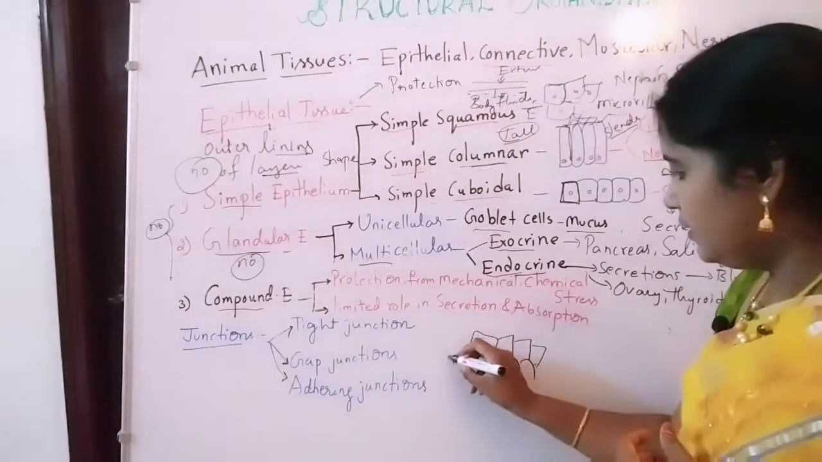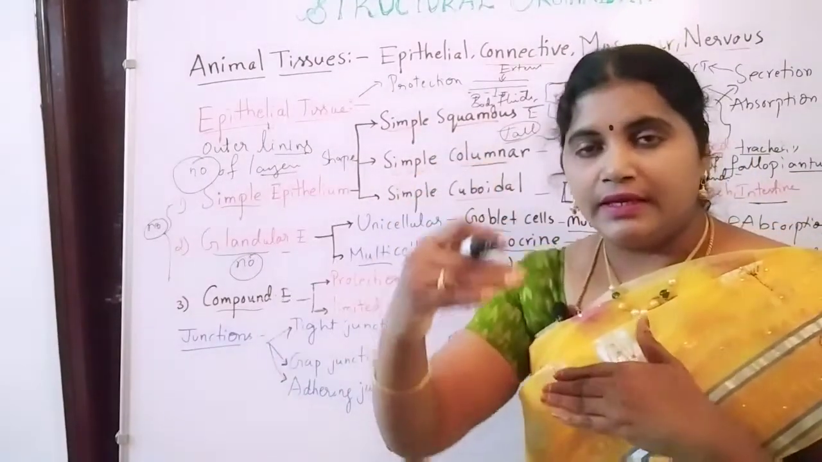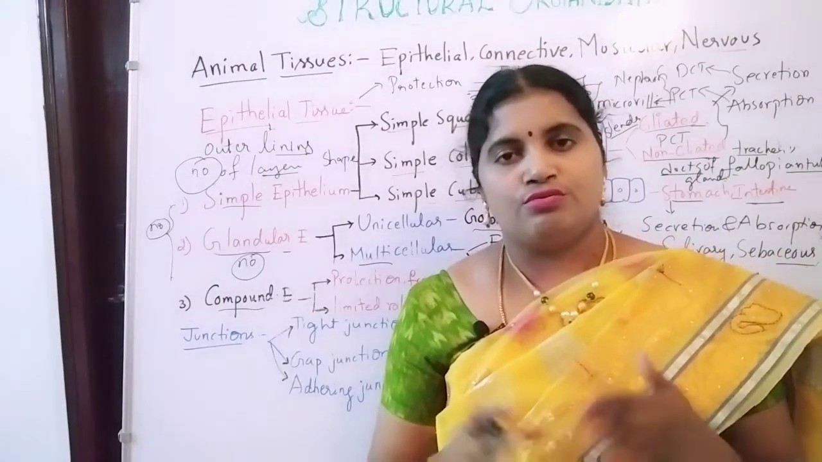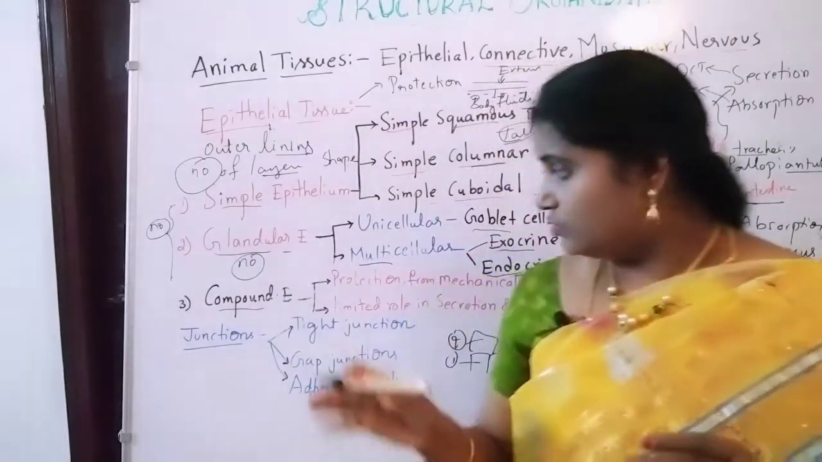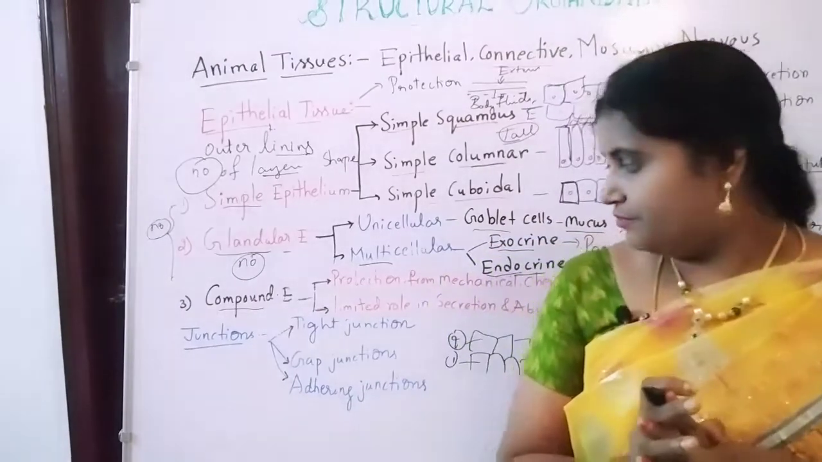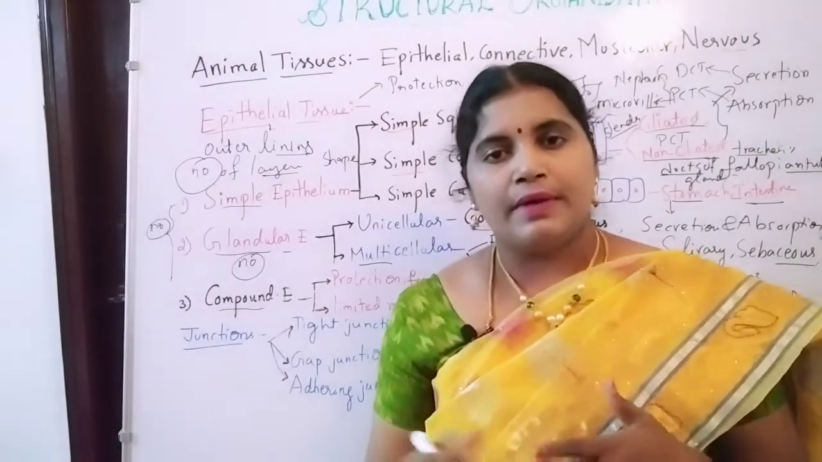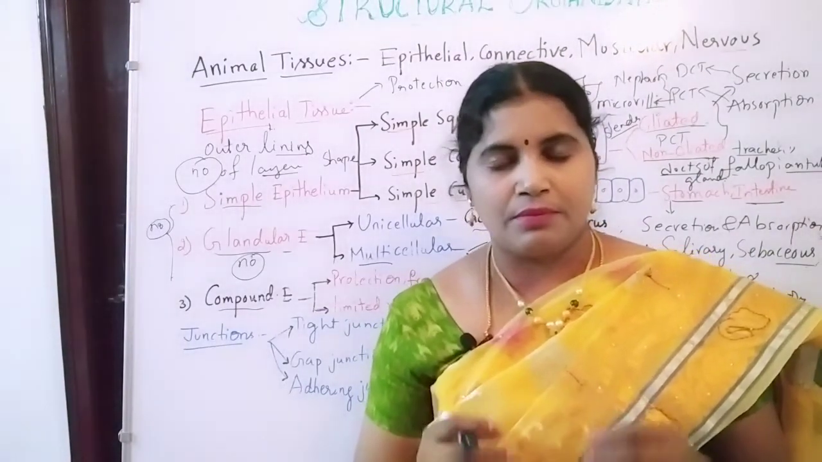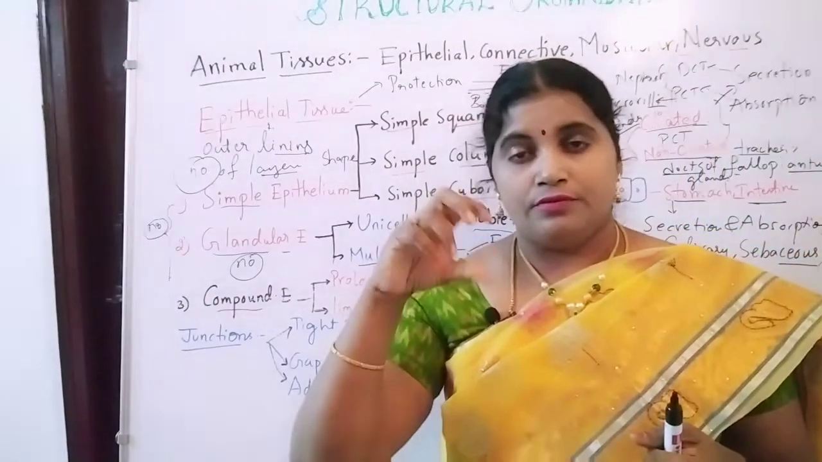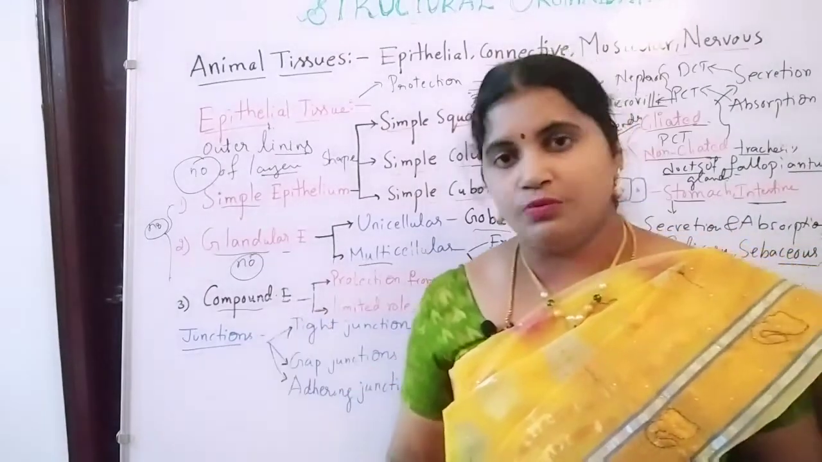So this is one layer and this one is the second layer. Like that it is arranged in layers. That's why this manner is known as stratified manner, and this epithelium is also known as stratified epithelium. The compound epithelium's main function is protection from mechanical and chemical stress, in a very efficient manner.